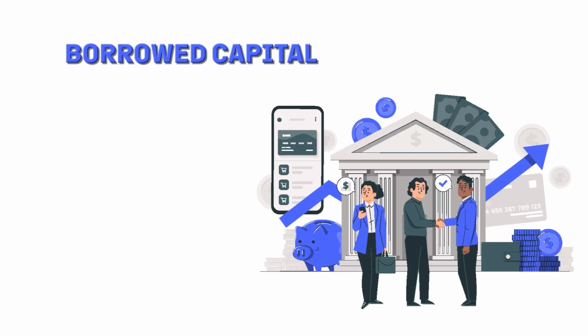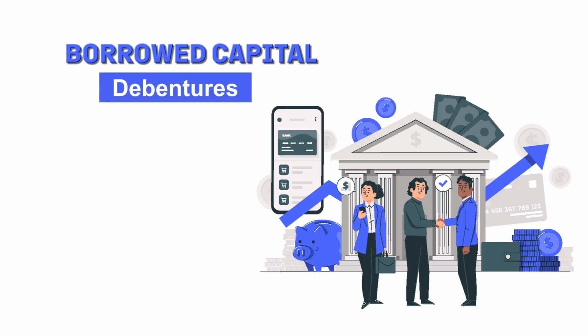Then the second chunk of the capital comes from borrowed capital. As the word says, borrowed capital means the company has borrowed money from different angles, different sources, different avenues. There are two prominent avenues. One is to go to the financial institutions or banks, make an application for the loan and take the loan. Another avenue is to go to the capital market, issue securities, that is debentures, and arrange for the loan.